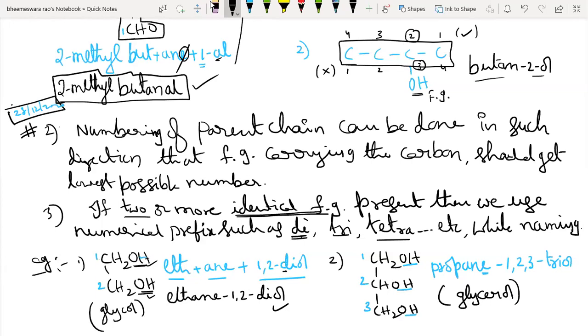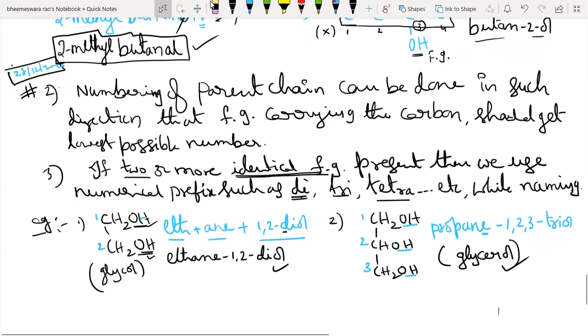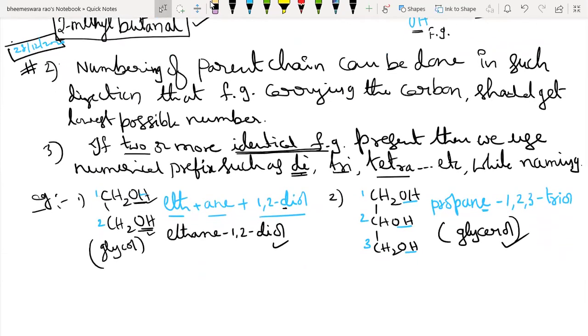What, students? Glycol. So as I mentioned earlier, common names you should remember. It's difficult at the beginning of studying organic chemistry, but after finishing +2 organic chemistry also, it is easy for you, right? Yes, Mr. Rosham, we can also say this is glycerin, correct? Glycerin or glycerol, both are the same.